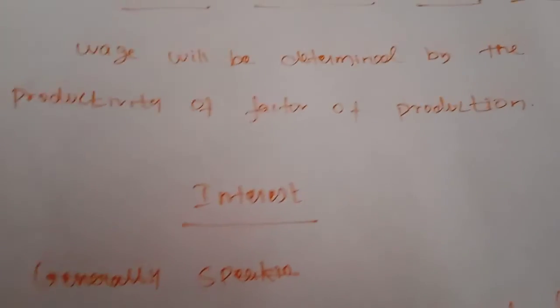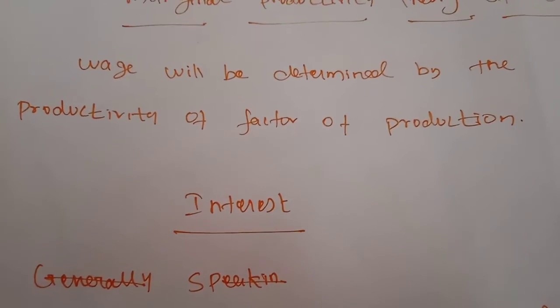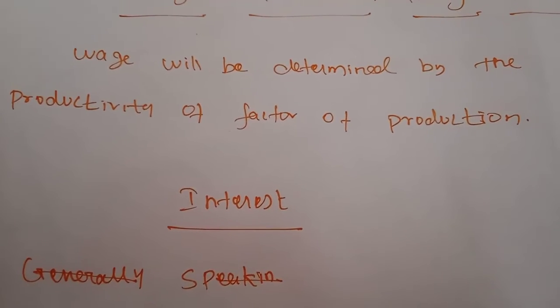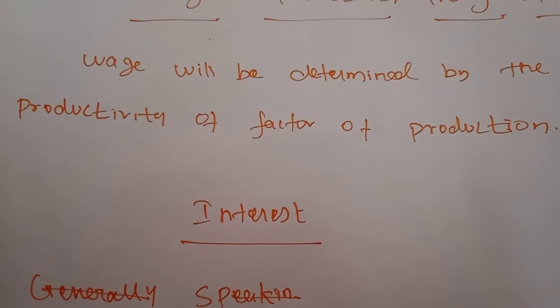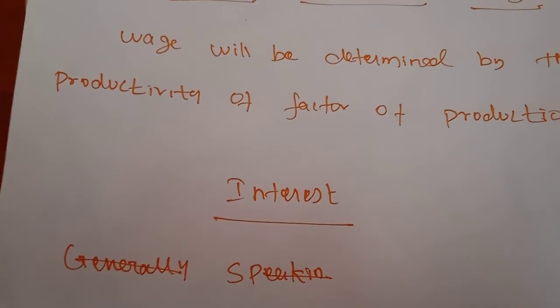So we have studied five types of theories for wages. First is the subsistence theory of wages, next the standard of living theory of wages, next the wage fund theory of wages, next the residual claimant theory of wages, and after that the marginal productivity theory of wages.